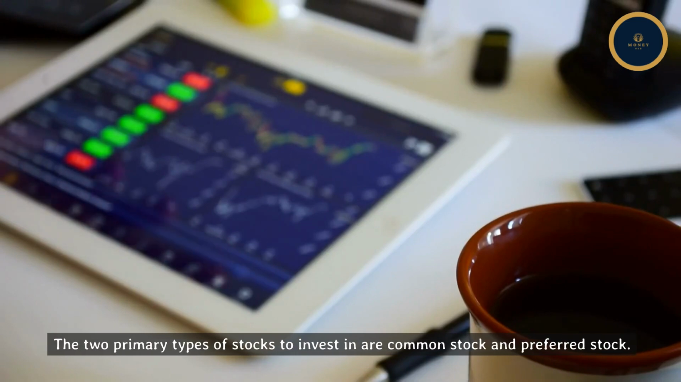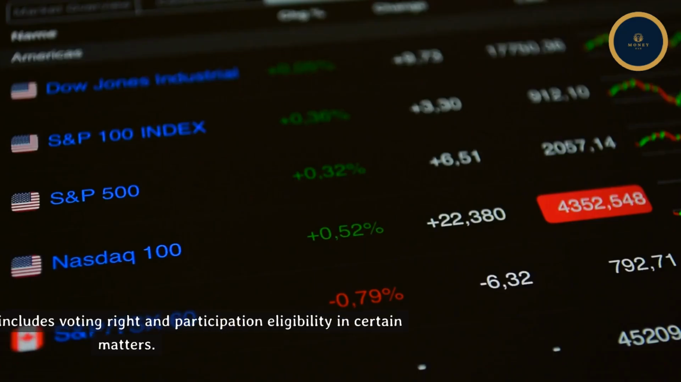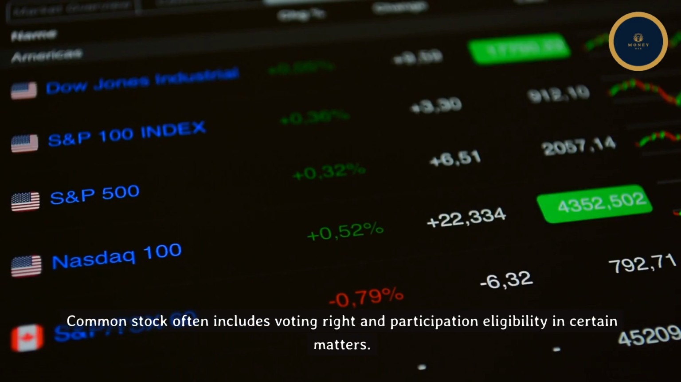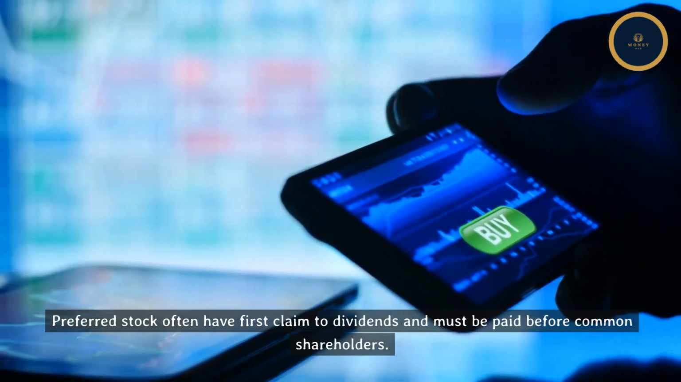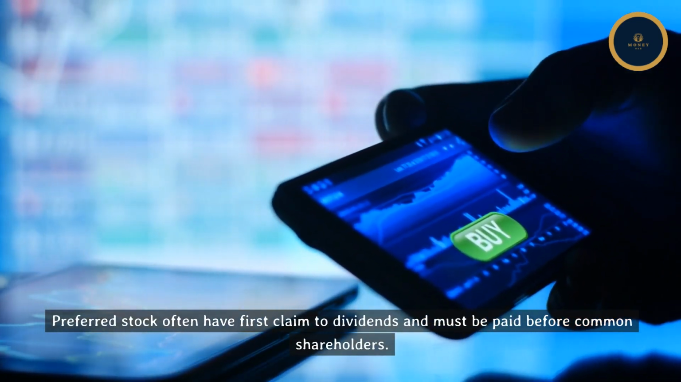The two primary types of stocks to invest in are common stock and preferred stock. Common stock often includes voting rights and participation eligibility in certain matters. Preferred stock often has first claim to dividends and must be paid before common shareholders.